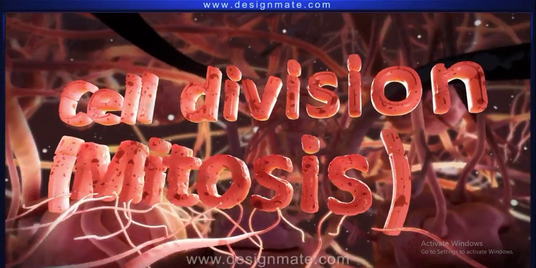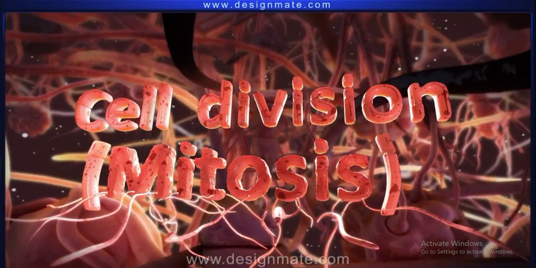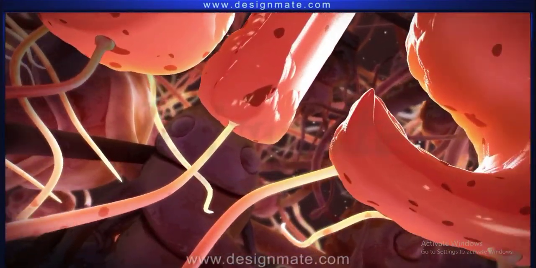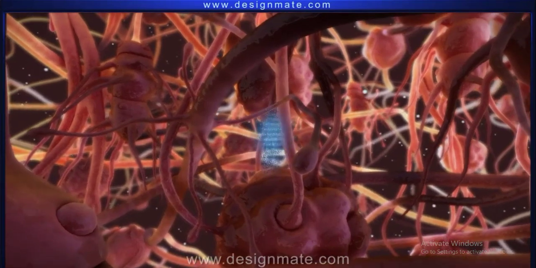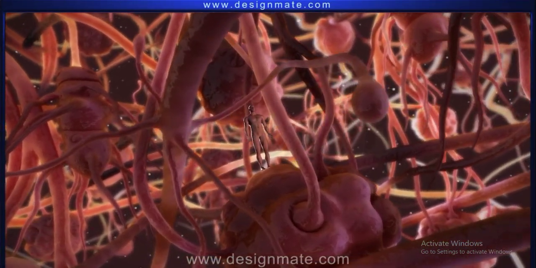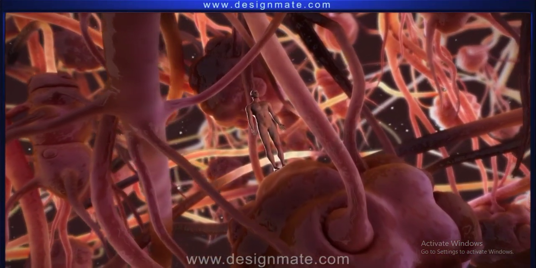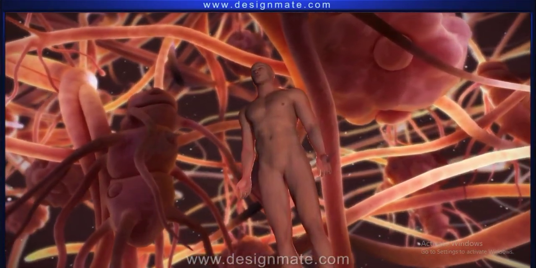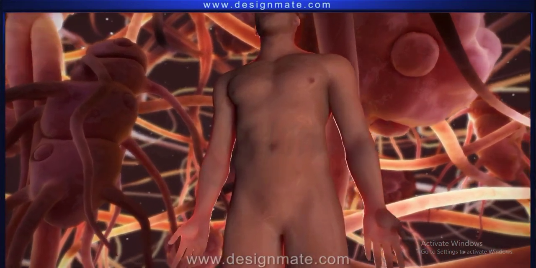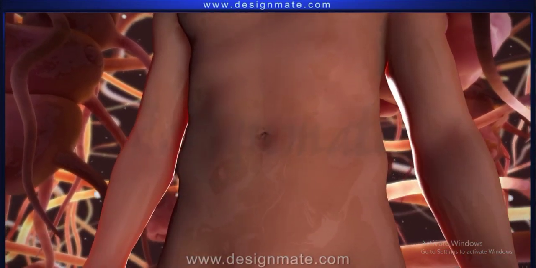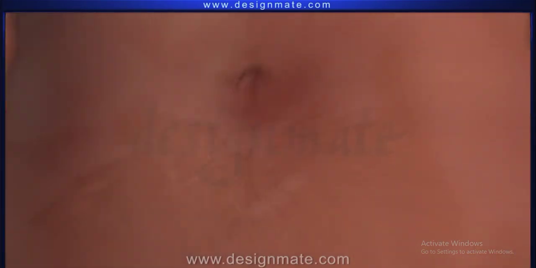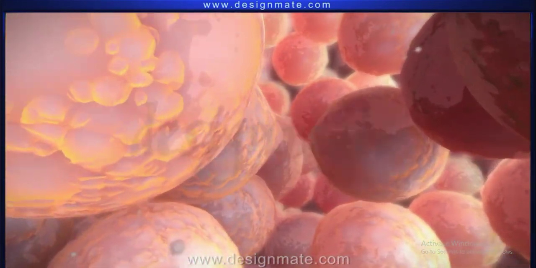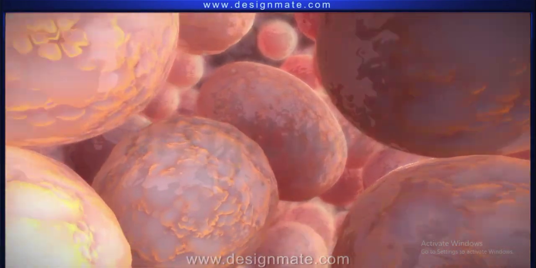Cell division, mitosis. Mitosis is a complex process consisting of numerous steps. Our body possesses numerous eukaryotic cells which continuously undergo mitosis.